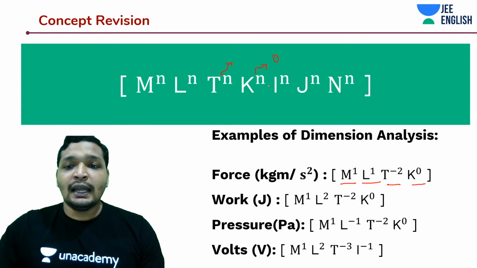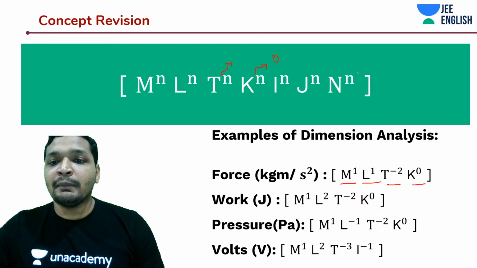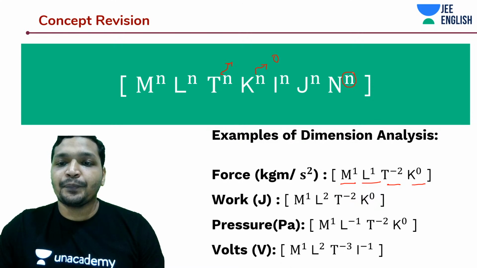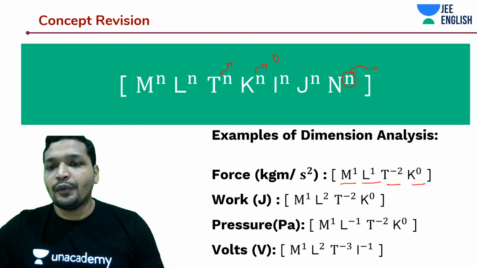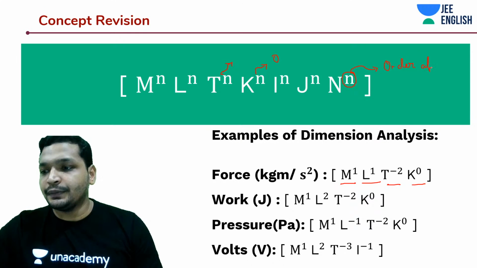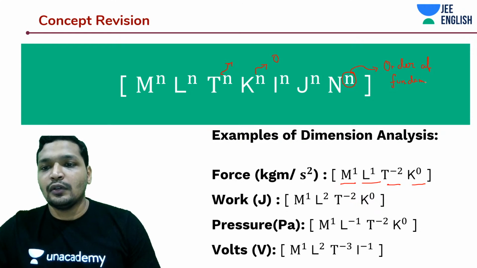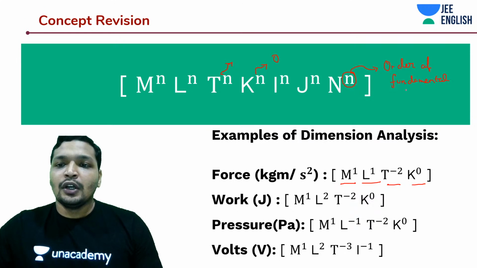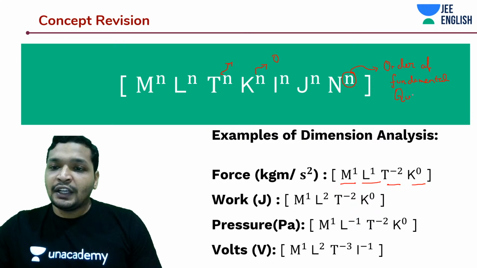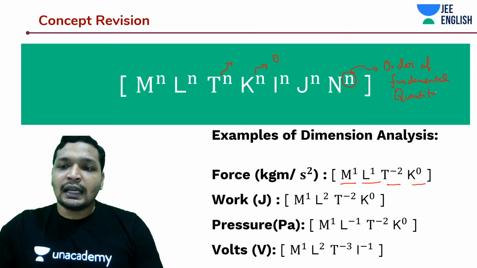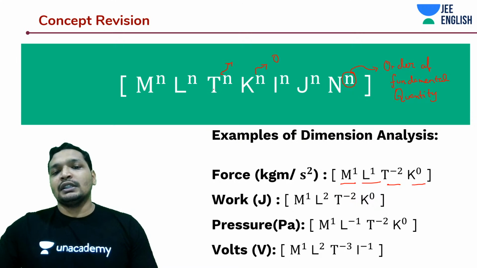So what is n? n is nothing but the order of that fundamental quantity. We covered each one of these in depth in an earlier lecture.